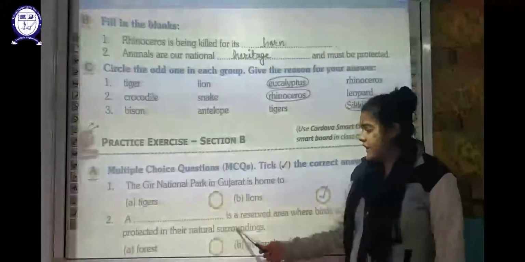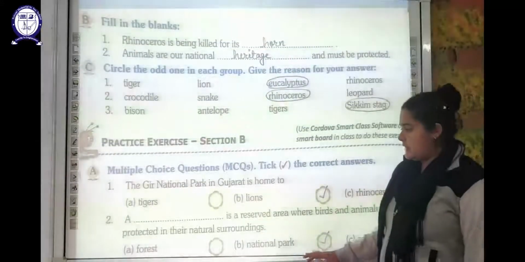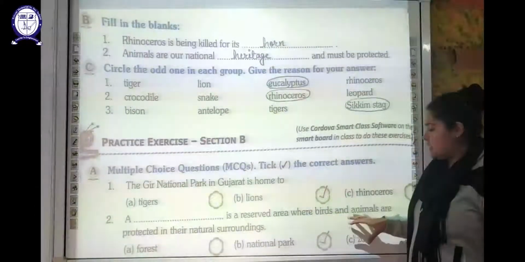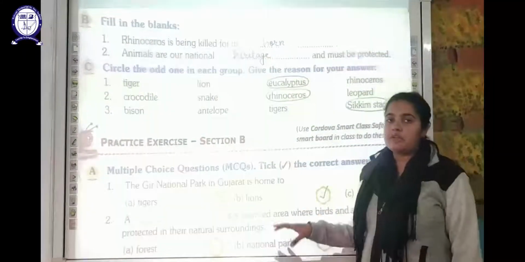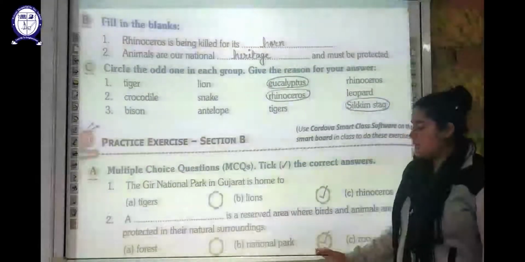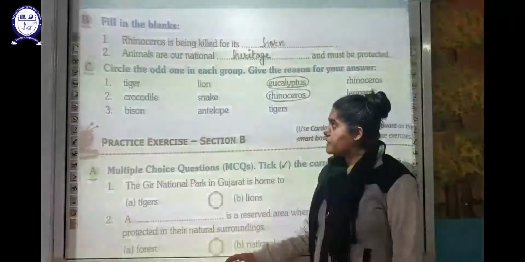Next is a dash is a reserve area where the birds and animals are protected in their natural surroundings. So government has reserved certain areas so that wild animals and birds can be protected in their natural habitat, in their natural surrounding. So these are nothing but the national parks.